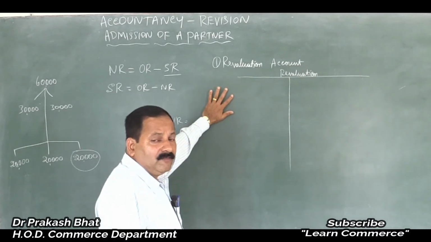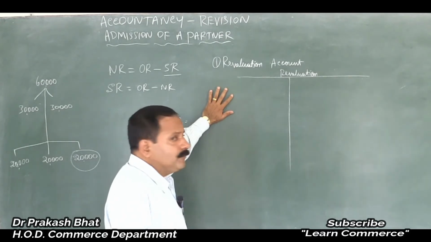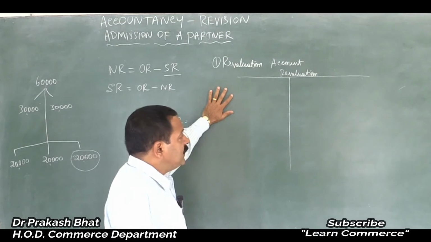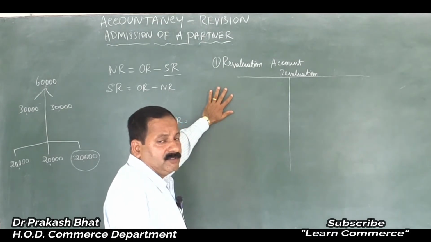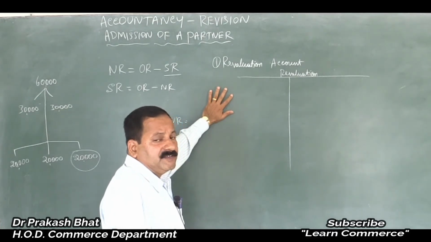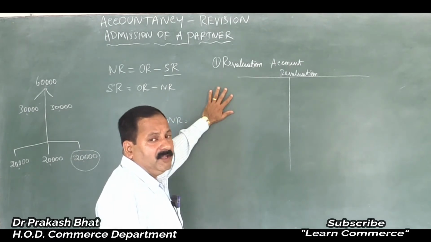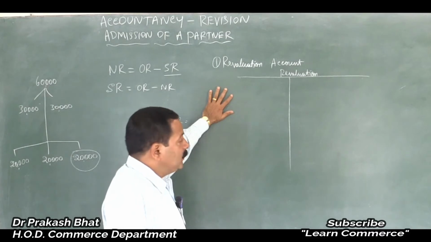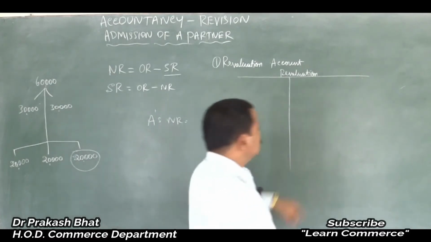If there is any profit, any increase in the value of assets or decrease in the value of liabilities, so gain to the business, it will be entered on the credit side.